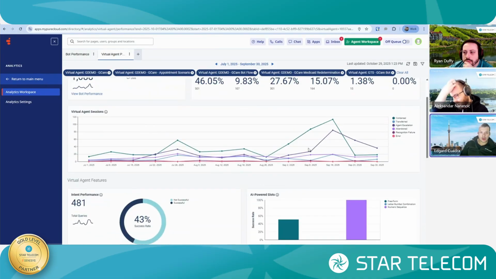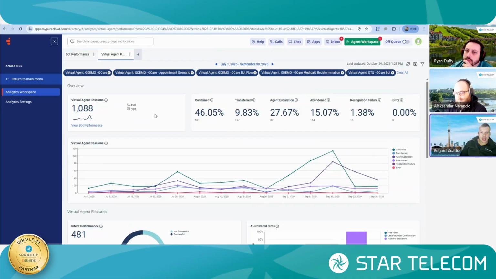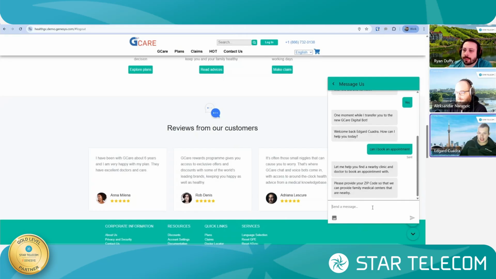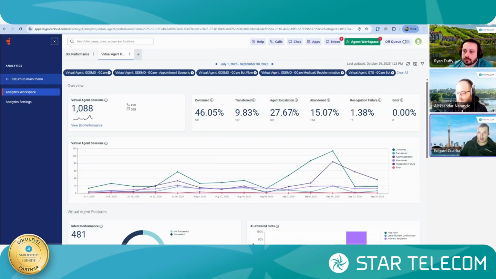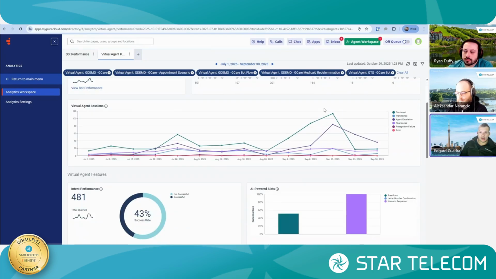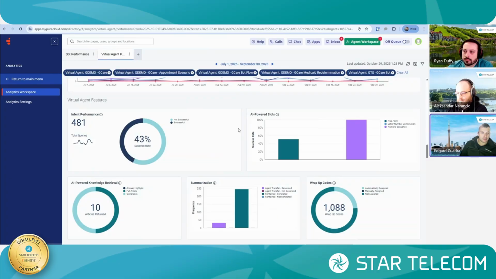So for example, what we're seeing here is how well the virtual agent is containing, right? Is it being effective in going through the appropriate flows? If at any time in the flows, the customer says, hey, I just want to talk to somebody, your flow or the conversation is just not doing it for me, Genesys will be able to design those milestones and those analytics will actually show us how well that interaction is happening, right?